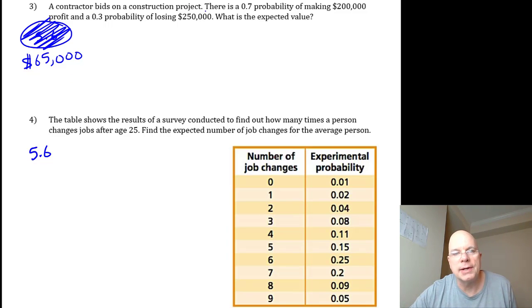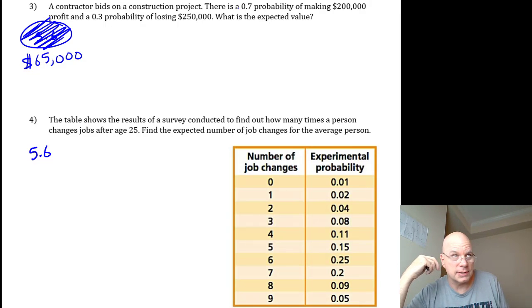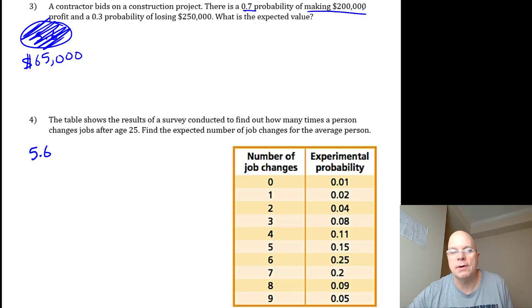Number 3, a contractor bids on a construction project. This is also a common scenario. When contractors bid on projects, they're not guaranteed to make money, not at all. So they do calculations like this in order to submit their bid to make sure they don't go broke. There is a 0.7 probability of making $200,000 profit and a 0.3 probability of losing $250,000. So when you lose money, you lose even more than you make when you win, but more than double the time you're making money than losing money. So you really need to know what kind of deal this is before you jump into it.